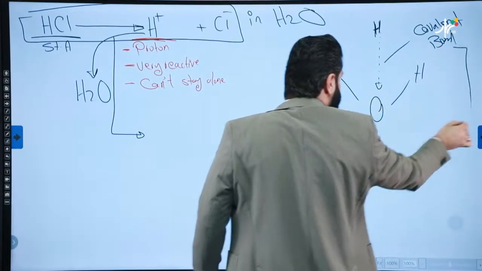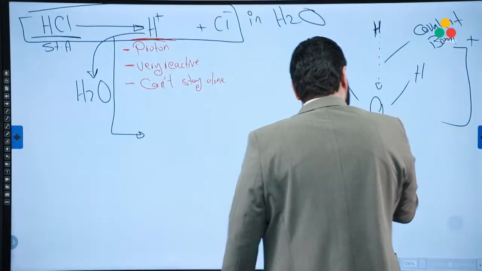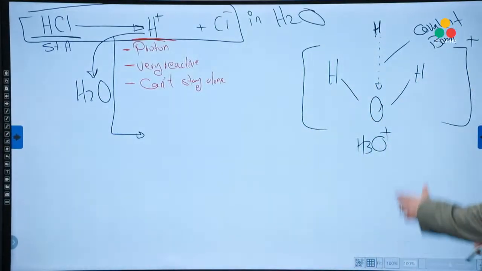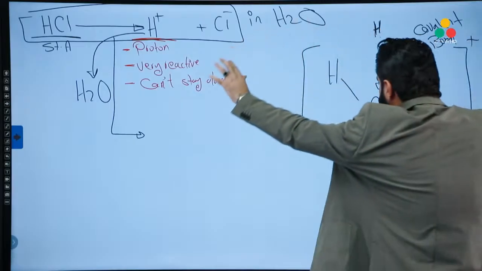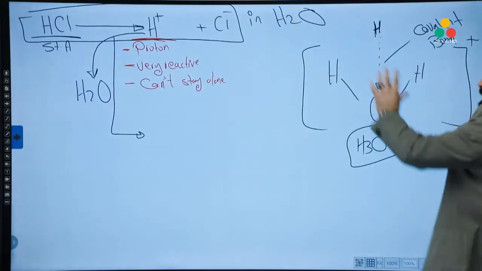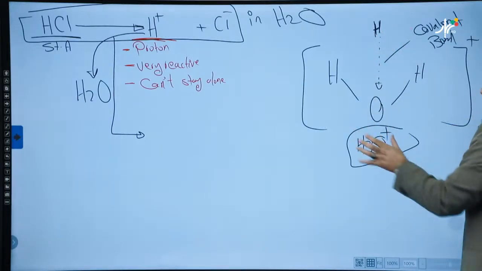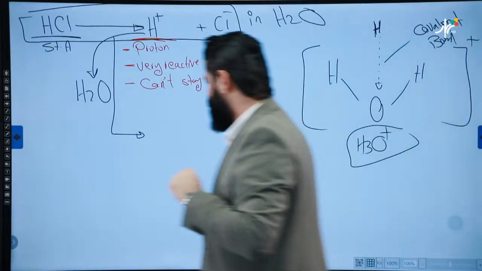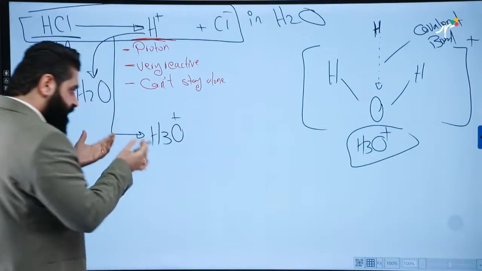So now the whole molecule is called hydronium ion, H3O. That's how H3O is produced. When the proton of the acid attacks a water molecule, it will join with the oxygen atom by the covalent bond.